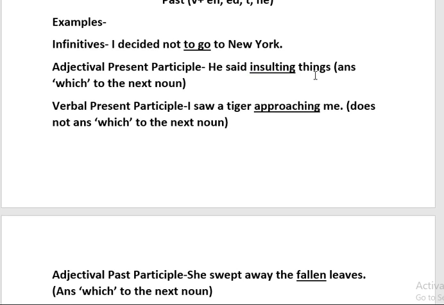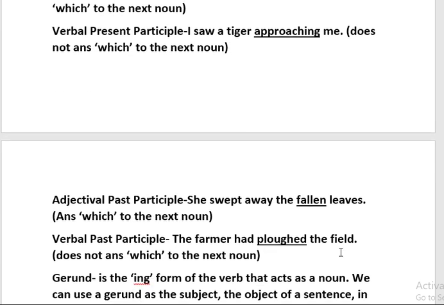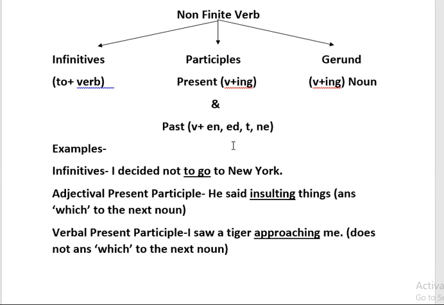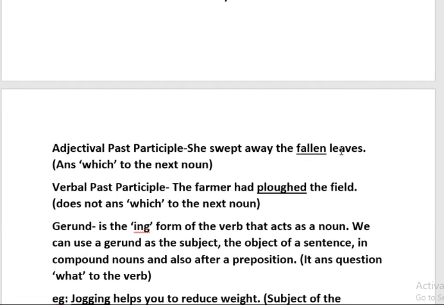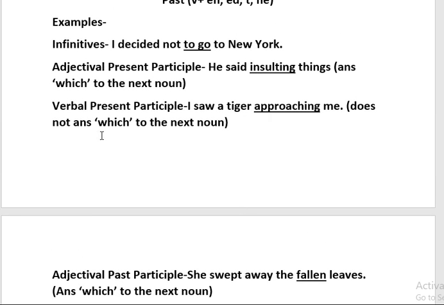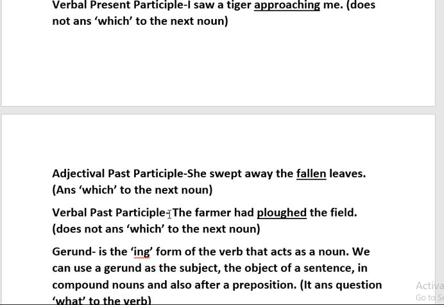You have to keep in mind, if your verb is in -ing form and it is answering "which" to the next noun, then it is present participle, or you can say adjectival present participle. And if it is ending in -en, -ed, -t and -ne, and it is answering "which" to the next noun, then you can say it is adjectival past participle. If this is not the case in both the participles, then you can say it is verbal present participle or verbal past participle.